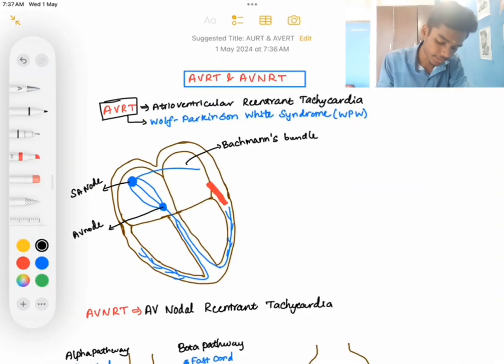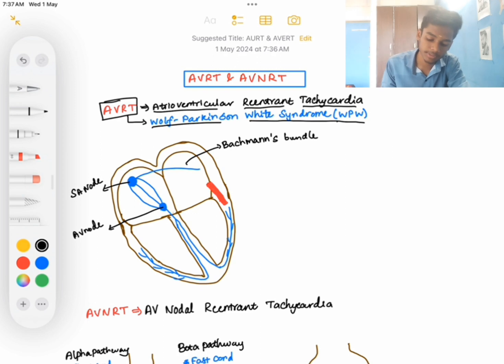AVRT is atrioventricular reentrant tachycardia. The example for this is Wolff-Parkinson-White syndrome, WPW. In WPW, there is an abnormal pathway, or accessory pathway, between the atria and the ventricles. It is known as the bundle of Kent.